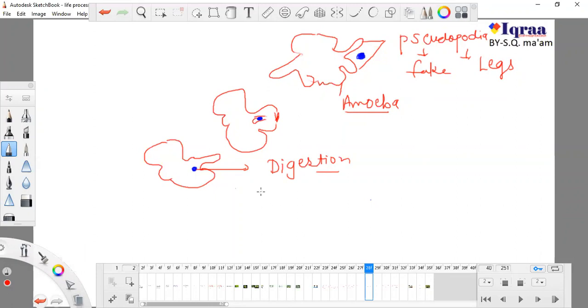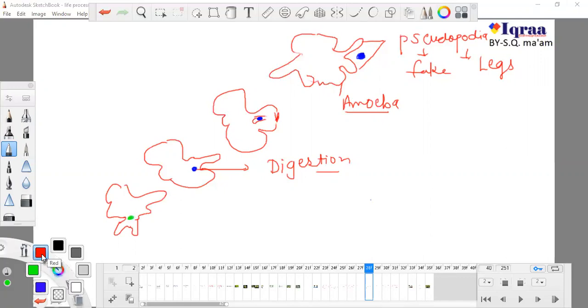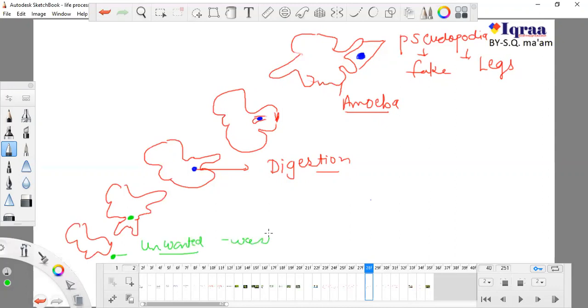After digestion, the unwanted part, or the waste product which is produced, gets expelled from the body in the same manner. This is a part which needs to be removed from the body, so it will remove this by changing the shape of its pseudopodia. So this is the unwanted food material. Unwanted means the waste product which is produced. This is how these steps follow, and this is how the amoeba takes its food.